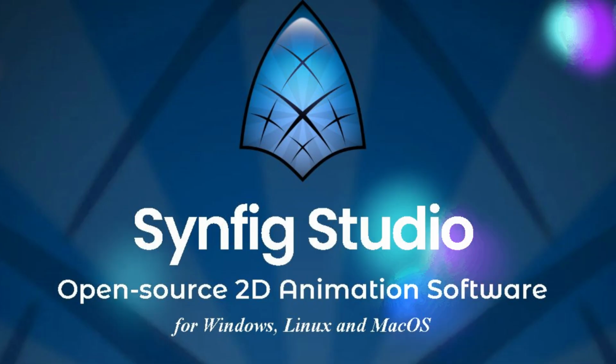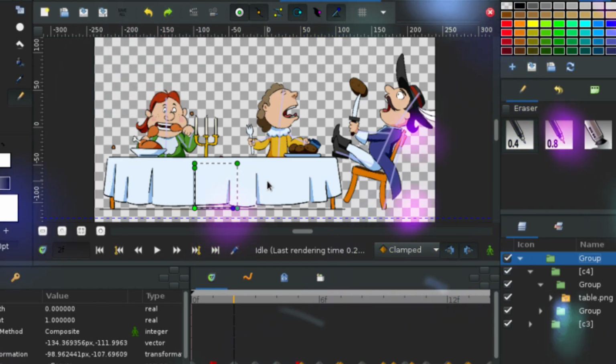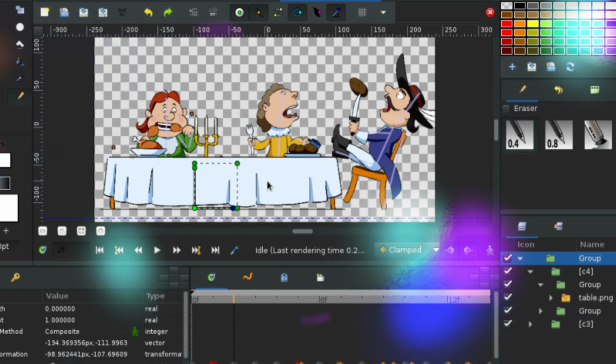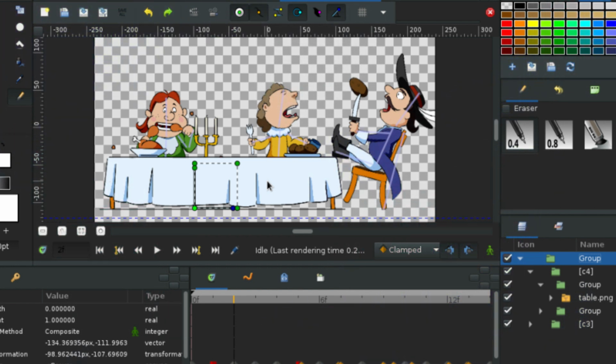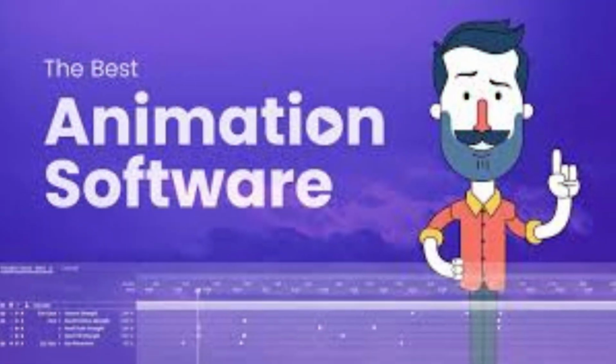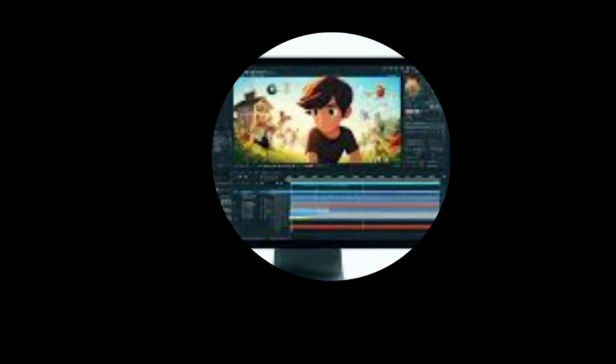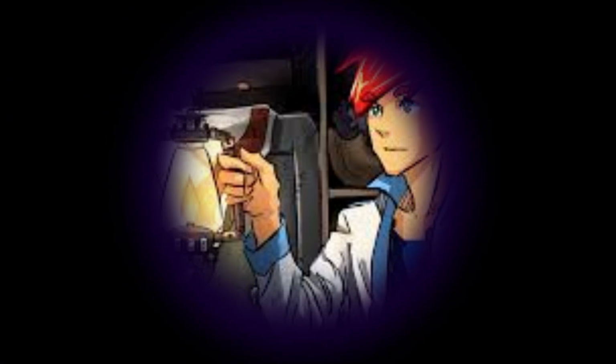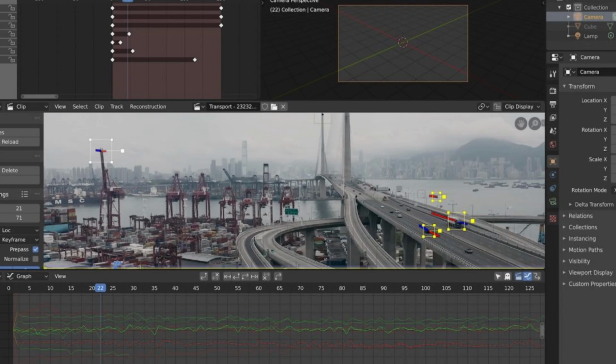Synfig Studio. Synfig is a free animation tool with a feature set that rivals many paid programs. It's designed for both beginners and experienced animators, with an interface similar to Adobe Animate, making it easy to learn. While it offers powerful animation capabilities, mastering its complexities can take time, and it runs best on a computer with strong processing power.